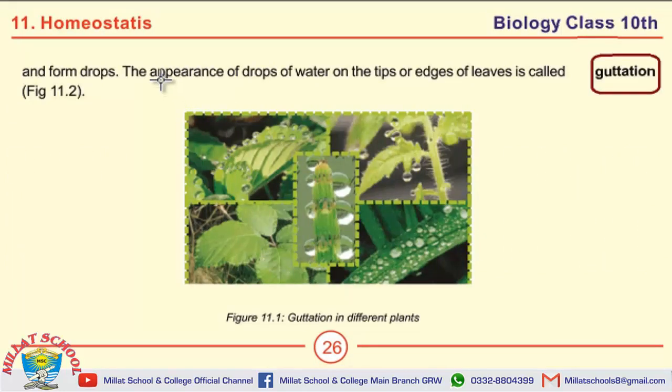The page which you can see right now on your screen only contains a single definition, that of guttation. Define guttation, or what is guttation? The appearance of drops of water on tips or edges of leaves is called guttation. This can also be asked in the form of MCQ. So here is the brief definition of guttation.